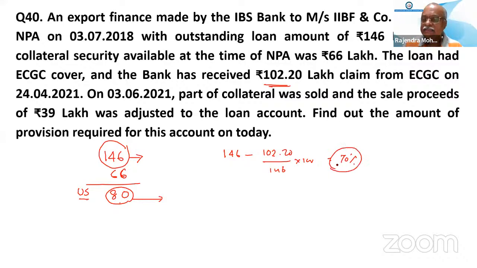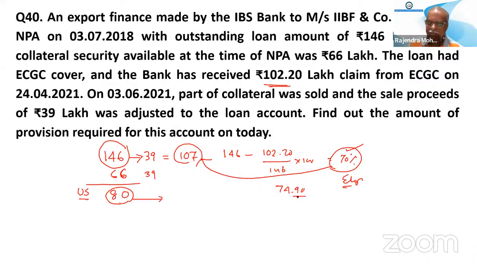Okay. This is the eligibility. ECGC will give 70%. But after adjustment of security of 39, our balance of outstanding has become 107. So we will get 70% of 107. That becomes 74.90. Now it is clear? Okay, sir.